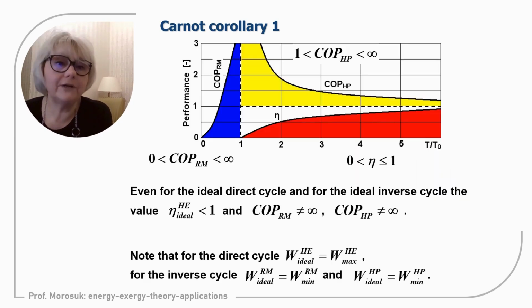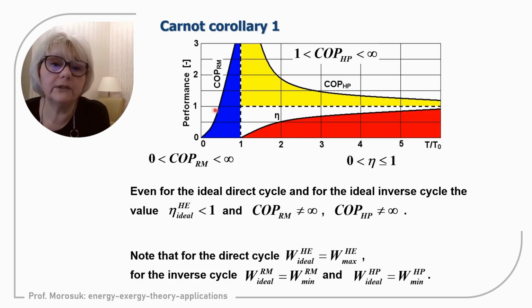And now, in graphical interpretation, everything that we discussed before. Here we have performance, a general term, because simultaneously we have energy efficiency and also COP for refrigeration machine and for heat pump, and possible areas. This is a very interesting horizontal scale. It is a relative scale: temperature divided by temperature of the environment. So when we have 1, it means that it is the temperature of the environment.